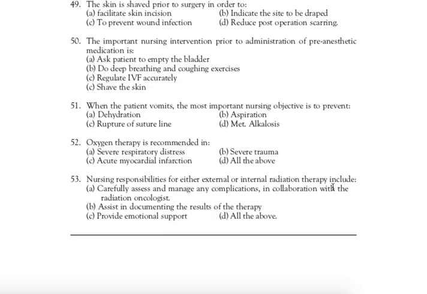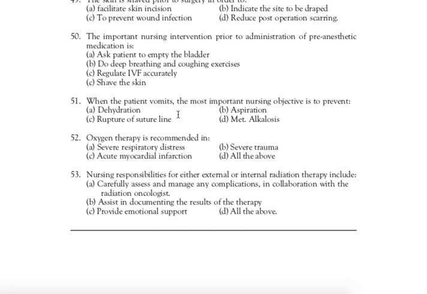Next question, question number 51. When the patient vomits, the most important nursing objective is to prevent. Correct answer is B. Aspiration. The most important objective is to prevent aspiration.